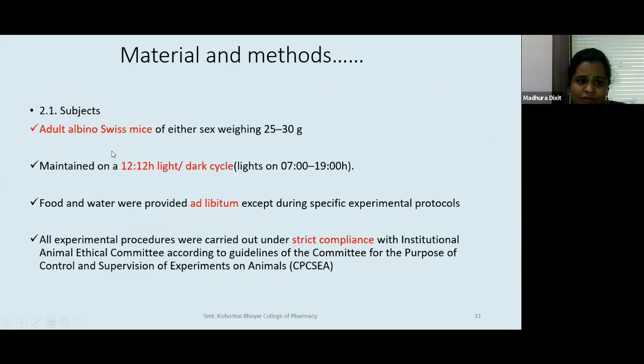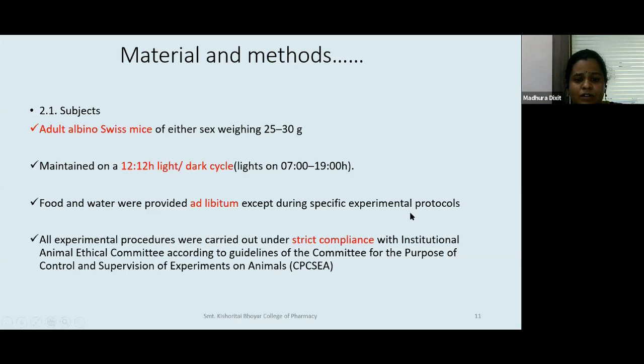So subjects, we have taken adult Swiss albino mice of either sex weighing 25 to 30 grams. So we have taken male as well as female animals. They were maintained on a 12-12 hour light dark cycle, lights on at 7 a.m. and off at 19, which means 7 p.m. So the cycle was normal, as in a day. We have not reversed it. Food and water were provided ad libitum. Ad libitum is free access, except during specific experimental protocols.